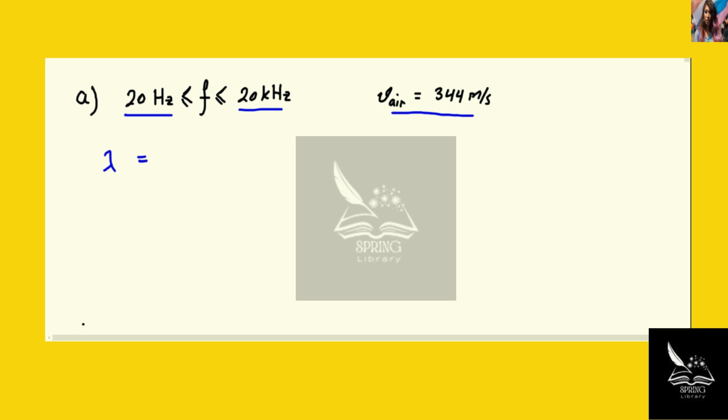So lambda is equal to the speed of sound in air divided by the minimum limit for frequency, which is equal to 344 meter per second divided by 20 hertz, and that's equal to 17.2 meters.